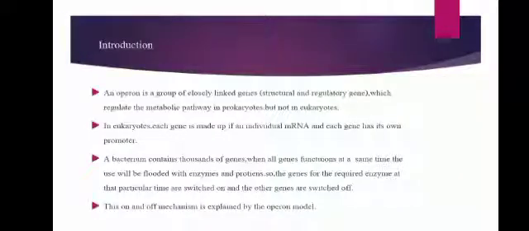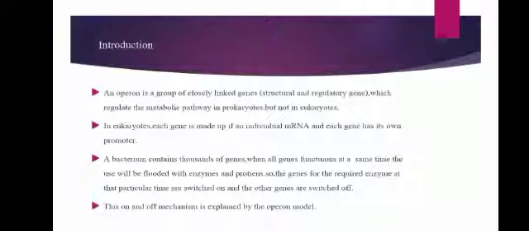Before going into the topic, we'll see what an operon is. An operon is a group of closely linked genes which regulate the metabolic pathway in prokaryotes but not in eukaryotes. This operon system is present only in prokaryotes, not in eukaryotes, because in eukaryotes each gene is made up of an individual mRNA and each gene has its own promoter.